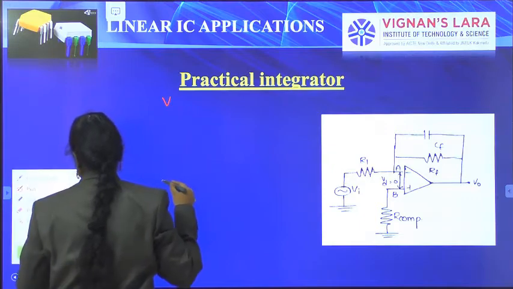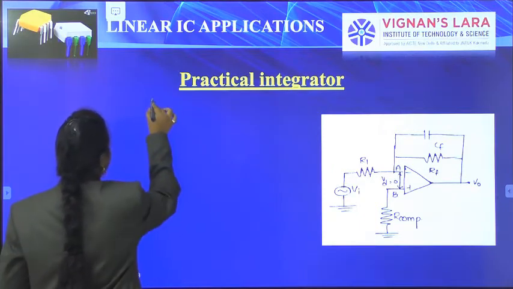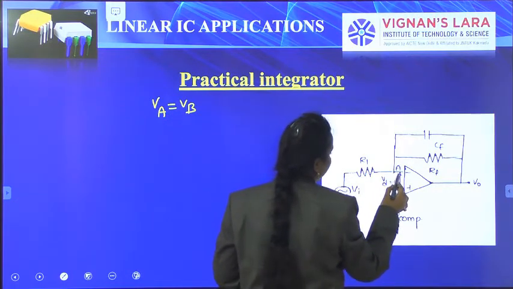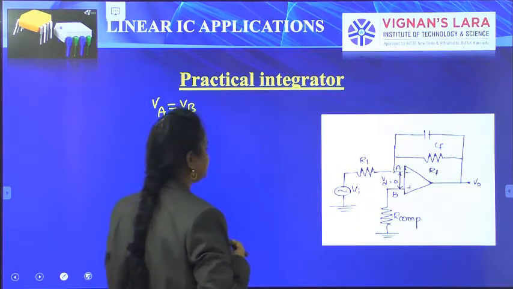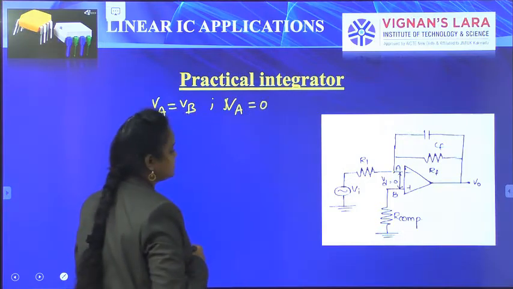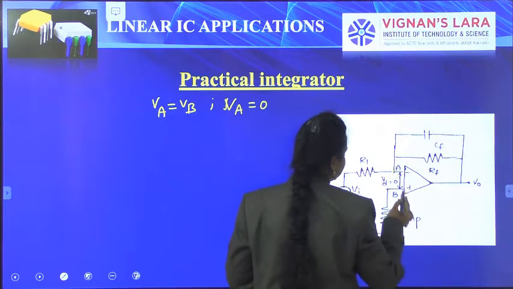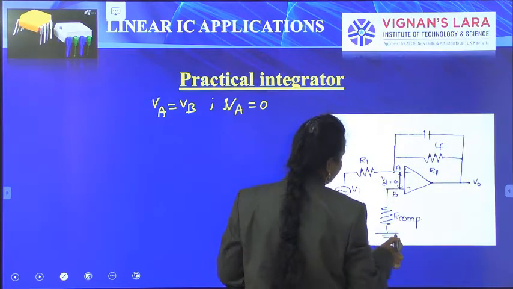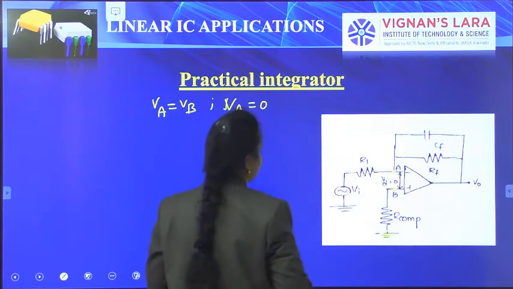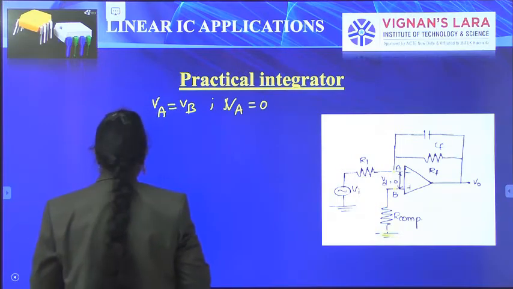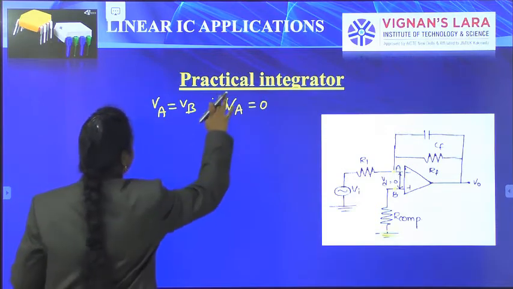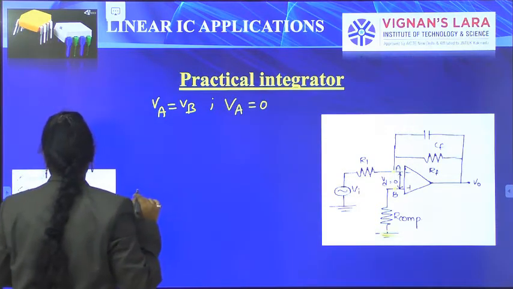The voltage at the inverting terminal VA is equal to the voltage at the non-inverting terminal VB. VB is taken as 0, because the non-inverting terminal is grounded. So VA is also taken as 0.